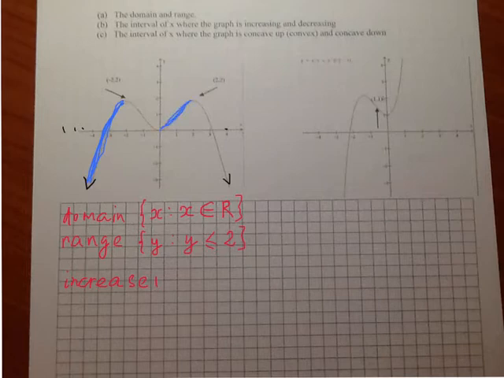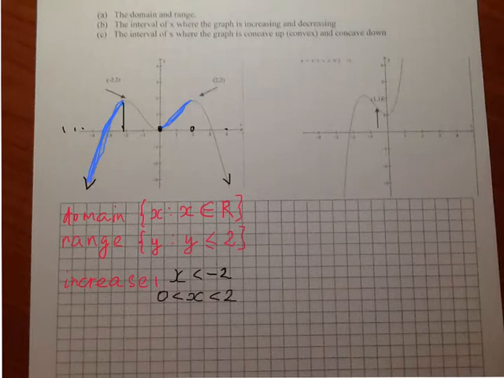Now let's write down where it increases. So it increases when x is smaller than -2. And also when x is between 0 and 2. So my x has to be between 0 and 2.